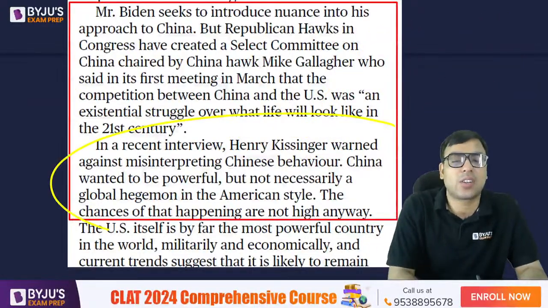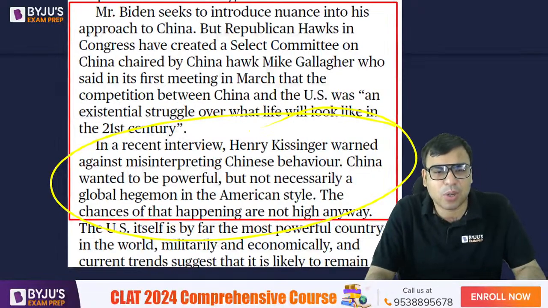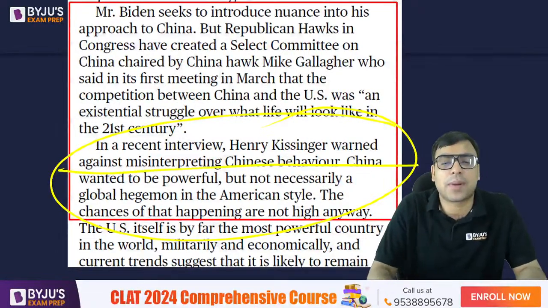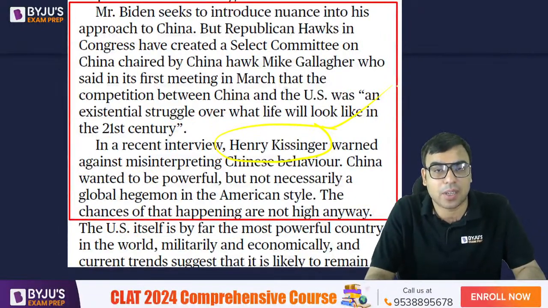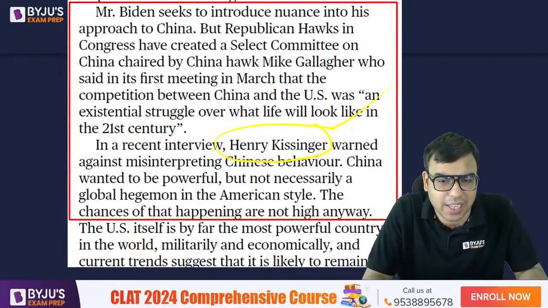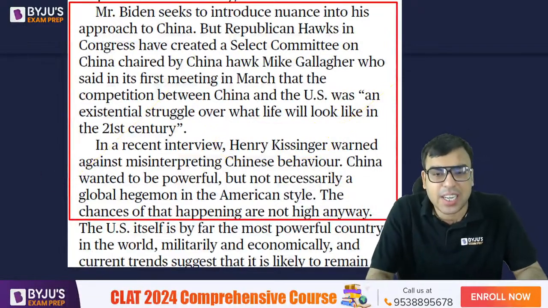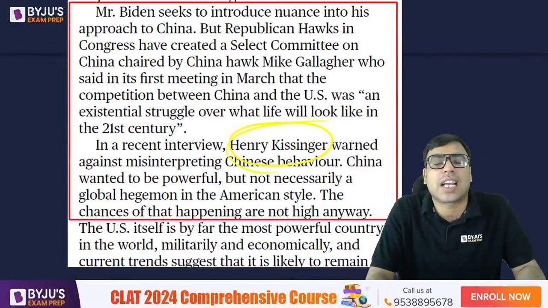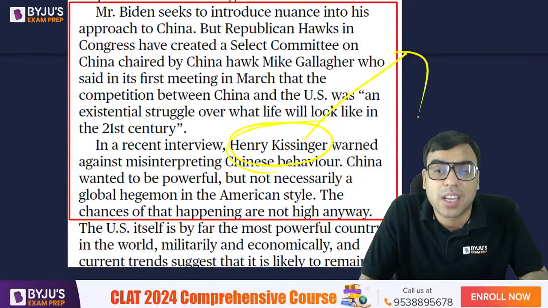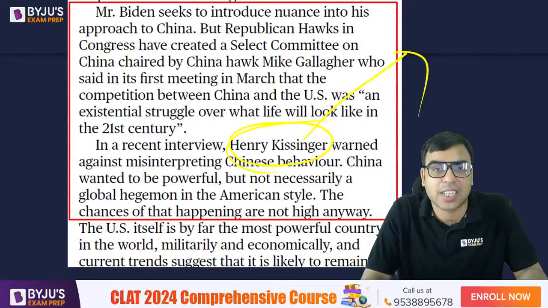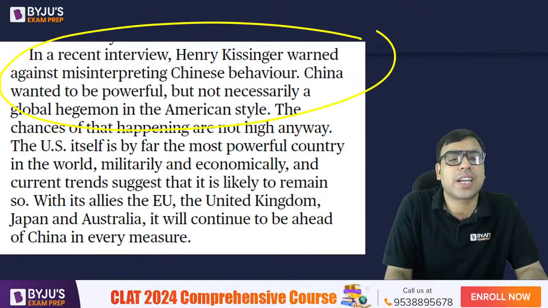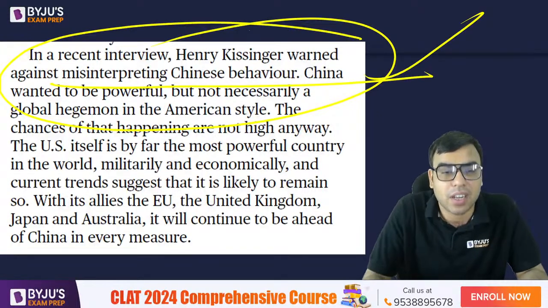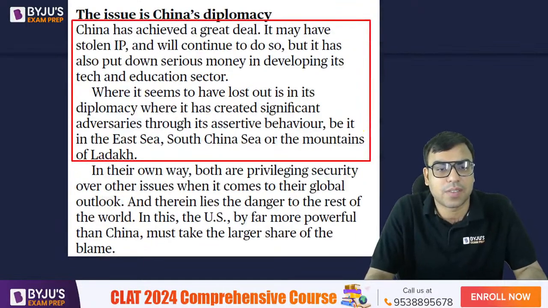And Henry Kissinger, I think recently has written some book also. Warned against misinterpreting China's behavior. So he's even old, but still he gave an interview and he said something about China which is being quoted here. ठीक है, तो इसी की बात कर रहे हैं. Henry Kissinger is slightly important because इनका काफी रोल रहा है. He's been very famous in international politics, international relations and all. ठीक है. In a recent interview, Henry Kissinger warned against misinterpreting Chinese behavior. So that is what is being talked about.